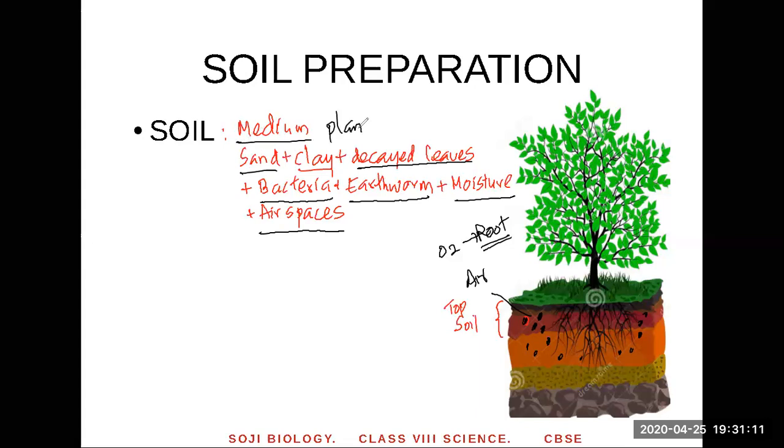That's number one. And what do you find in the exam? They ask you, what is the composition of the soil? This is the composition of the soil. Soil is made up of mainly sand and clay. Plus, it has decayed leaves, which are decomposed by bacteria. Then earthworms live in it and make the soil more fertile. And it has moisture, which supplies water to the plant. It has air spaces, which have oxygen, and that's given to the roots for respiration.